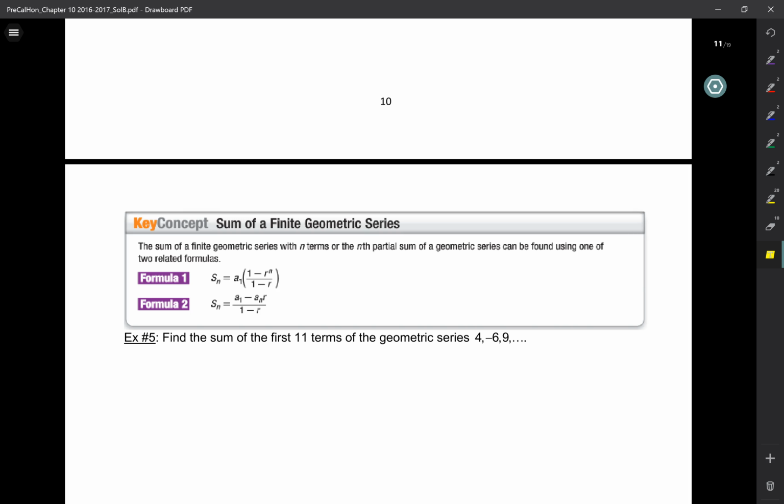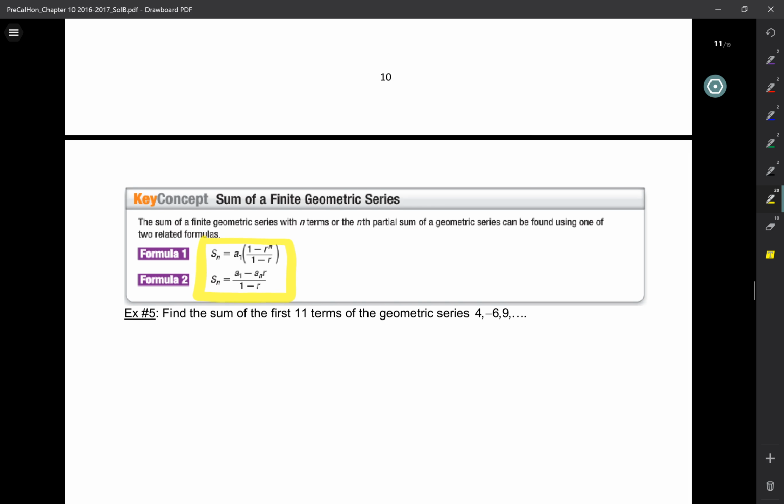The two formulas to find the sum are these two. And again, we use each one based on what we have. So if you look at formula 1, for example, all you need for it is A1 and R. If you look at formula 2, it calls for A1, R, and A_n. So if you don't have A_n, you can't possibly use formula 2, right?